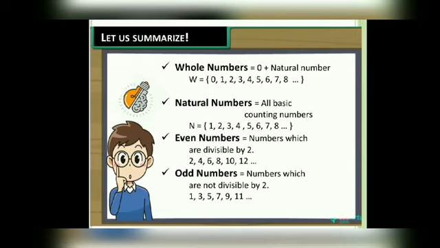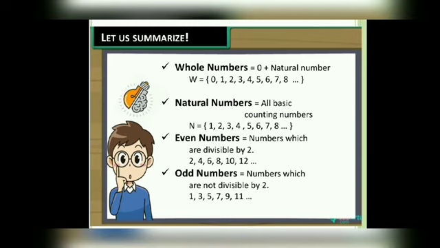The natural numbers begin with number 1. Even numbers are numbers which are divisible by 2, such as 2, 4, 6, 8, 10, 12. They can be divided by 2. They can be divided into half.